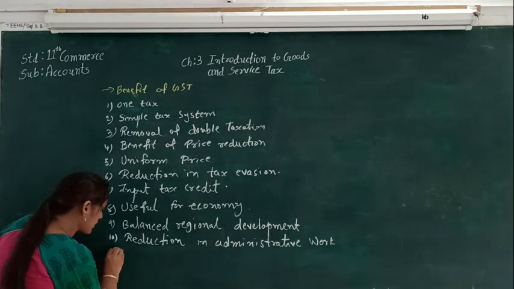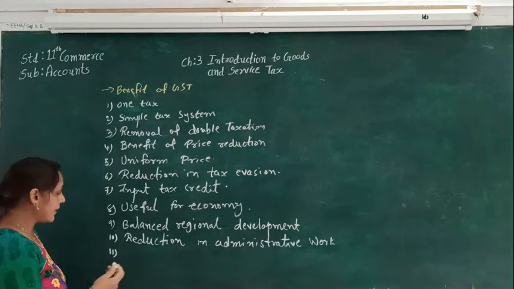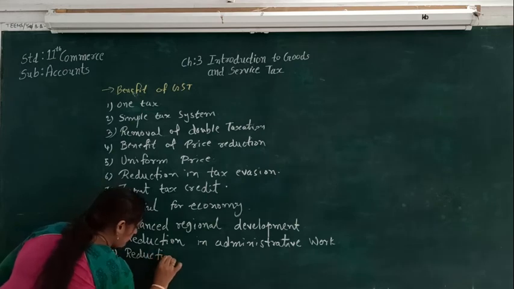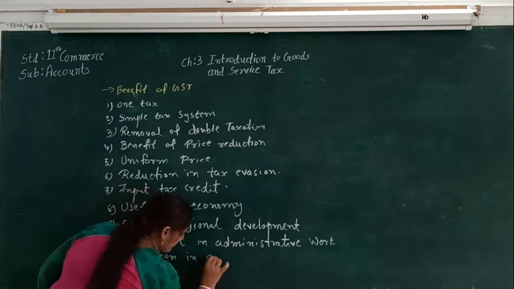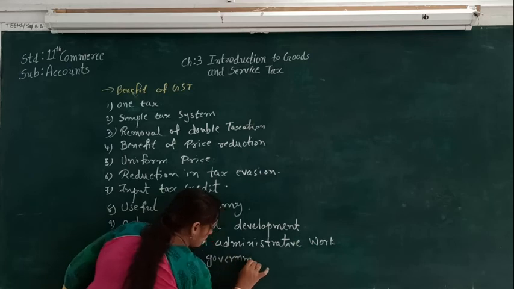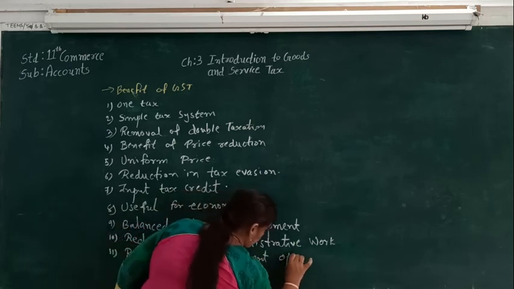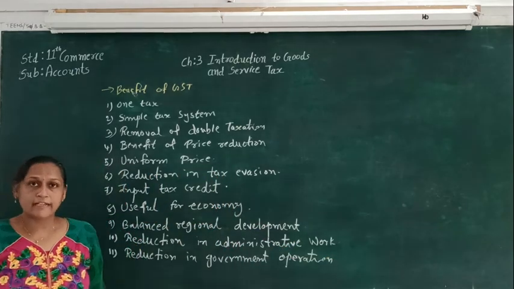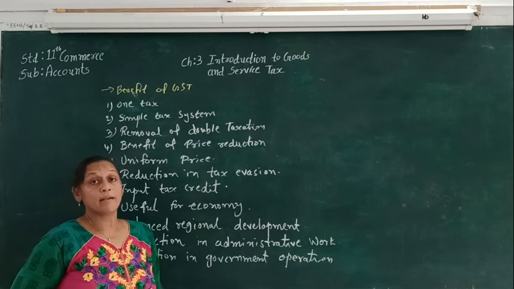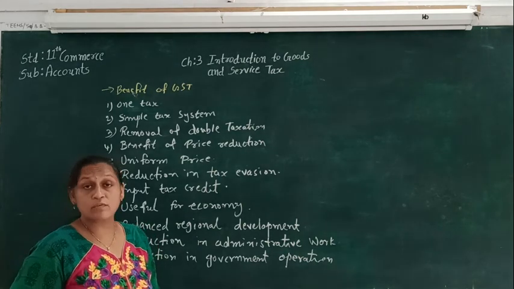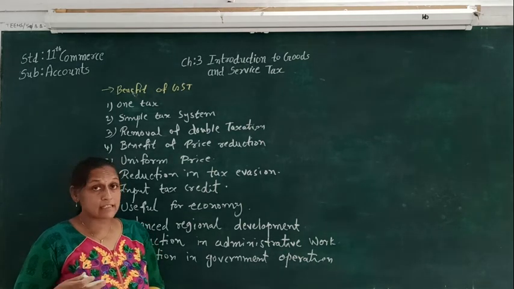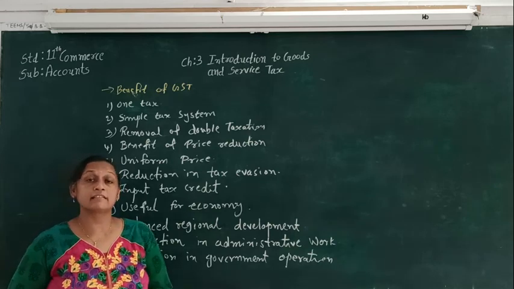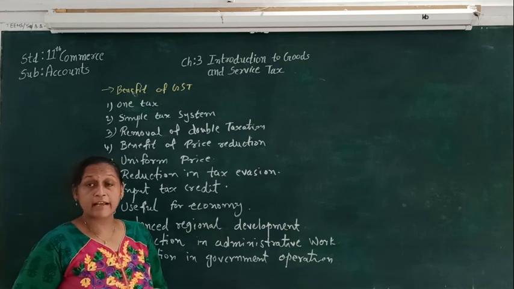The 11th was the reduction in government operations. Earlier, there was the central excise tax, then entertainment tax, service tax.